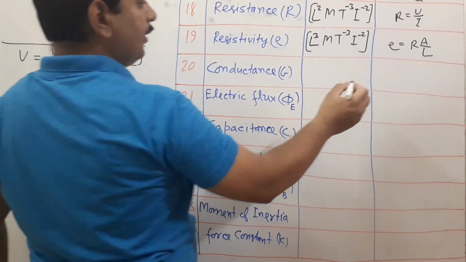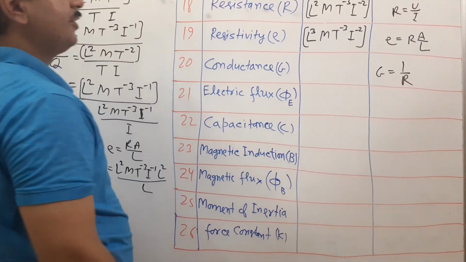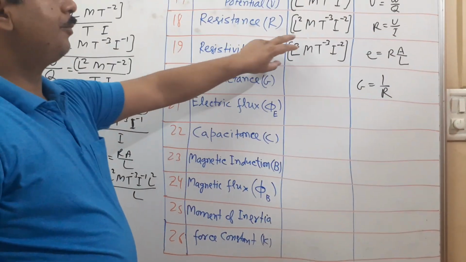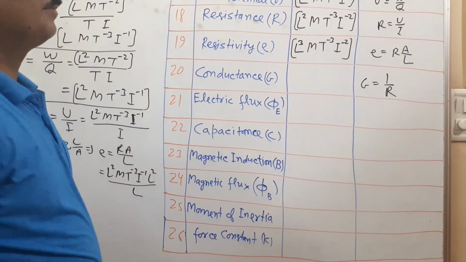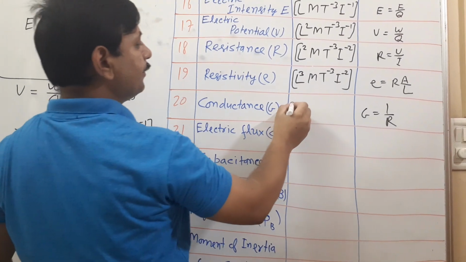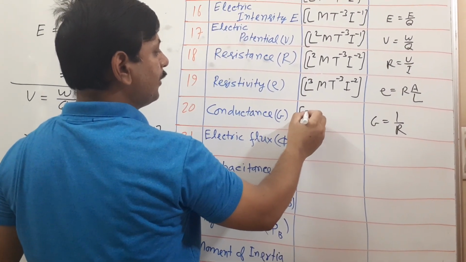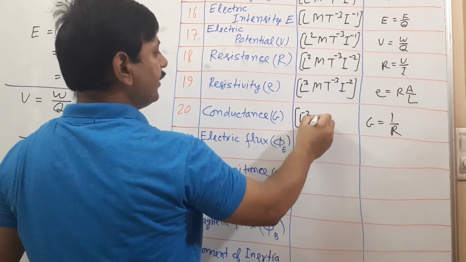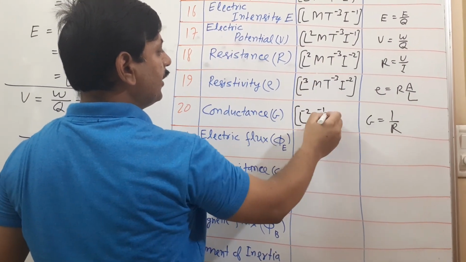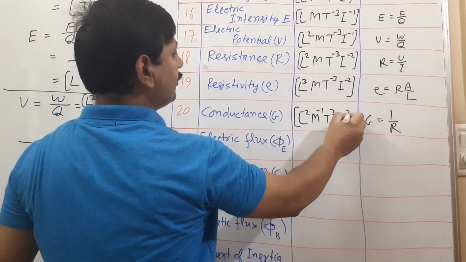Conductance means the reciprocal of resistance. The reciprocal of resistance, so all the powers become negative: L raised to -2, M raised to -1, T raised to plus 3, I raised to plus 2.